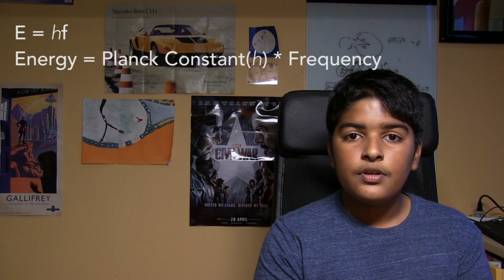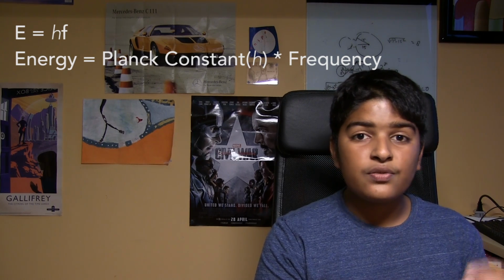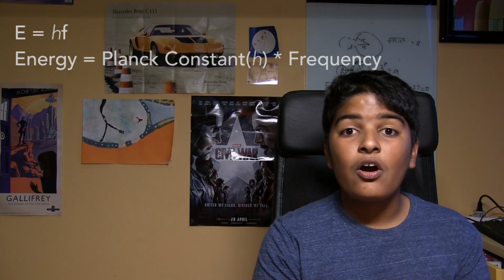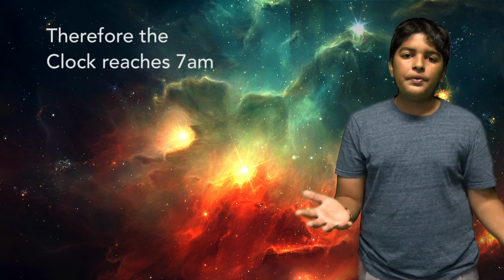So the discovery of the Planck constant led to this equation, E equals hf. This means that the energy of any photon depends on its frequency times the Planck constant. Now this would solve the clock paradox, because it would mean the clock is going in discrete amounts, meaning that it can never be infinitely small, and so it will reach 7 a.m.